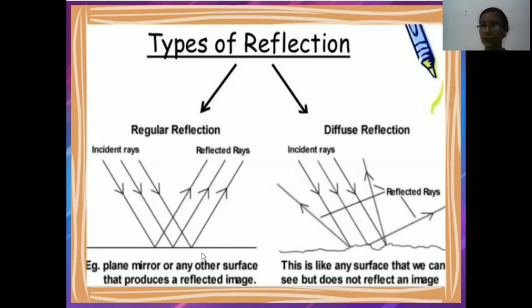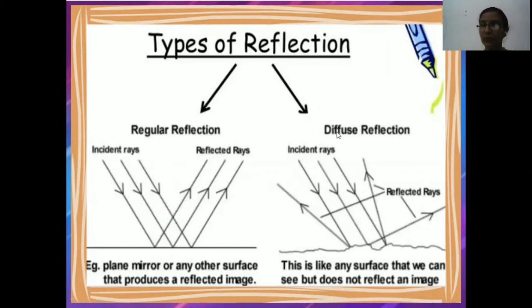जैसे आपका glass हो सकता है. So what happened here? The incident rays which fall on the surface are reflected in a parallel way. Clear? So what kind of reflection is it? It is a regular reflection.